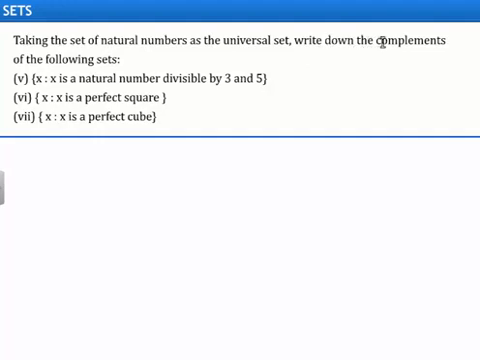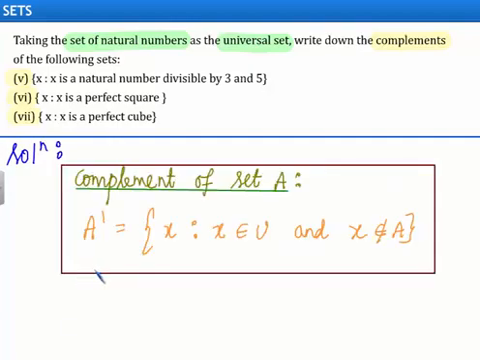In this question, we need to find the complements of the following sets by taking the set of natural numbers as the universal set. Let us see the solution. Let us first recall the definition of complement of a set. Complement of a set A is equal to the set of all x such that x belongs to the universal set and x does not belong to the set A.